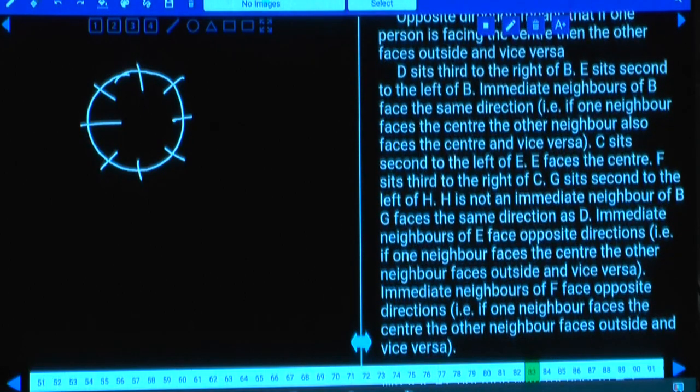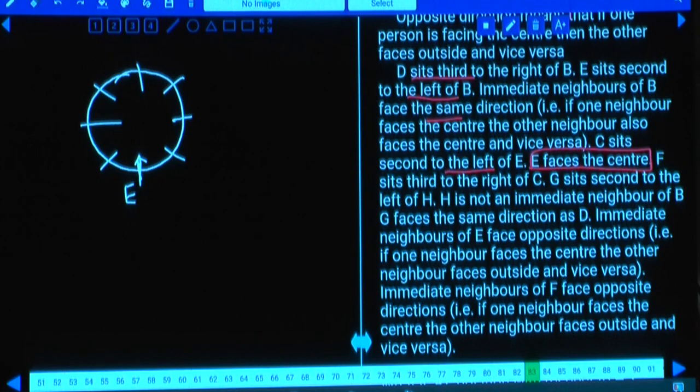Condition number 1: D sits third to the right of B. E sits second to the left of B. Immediate neighbors of B face the same direction. And C sits second to the left of E. E faces the center, clearly given. As E faces the center, now I am fixing E at this place. Then C sits second to the left of E, and C will be at this place. Then I have taken this information, C sits second to the left of E, and E sits second to the left of B.